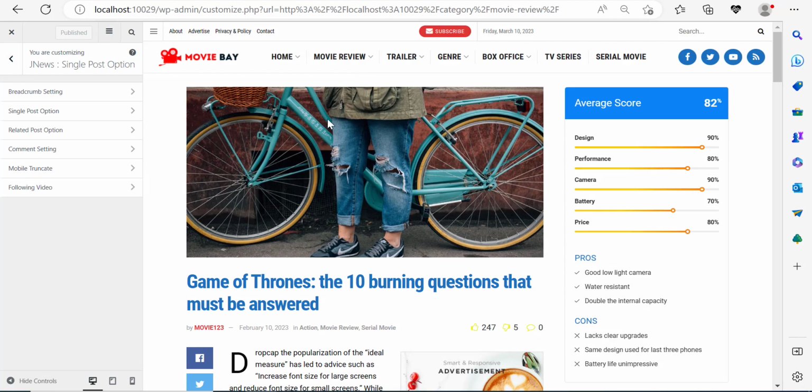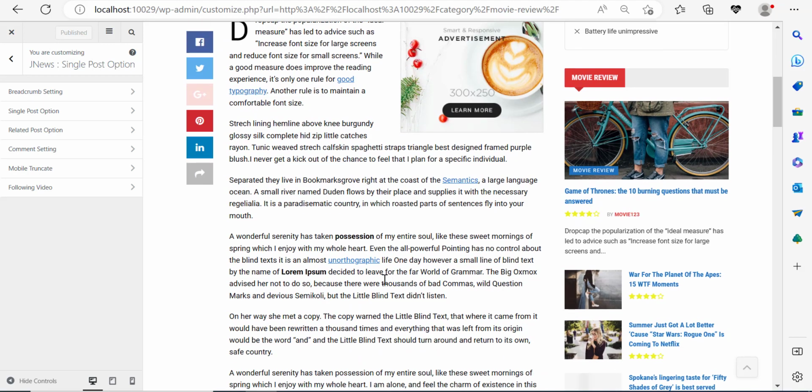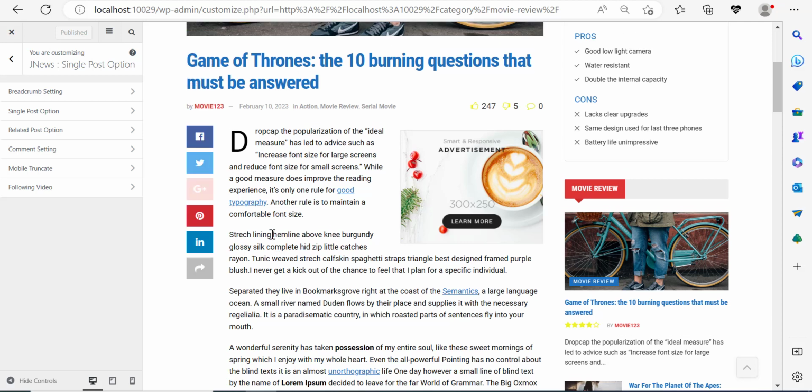And the beautiful part is that if you modify a single post, what's going to happen is this is going to be the same thing for all posts. So if you decide to show an ad after paragraph number 3 on this post, that is going to be applied to all the posts in the website. The best thing about this is that you don't have to do the work for as many blog posts as you have, because just imagine if you had to do the work for 30 posts, that would be terrible.